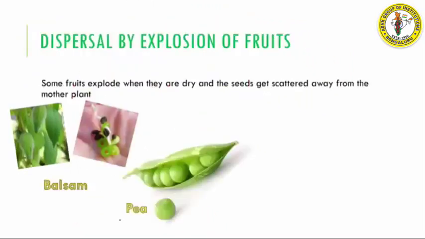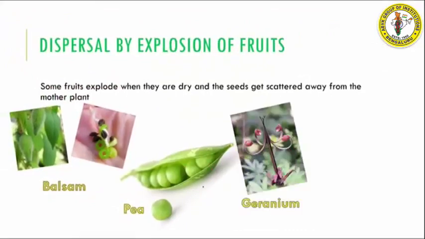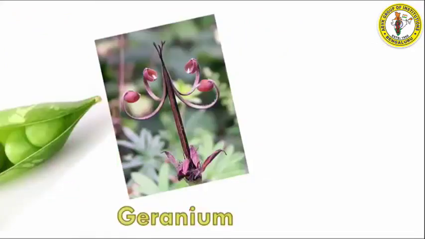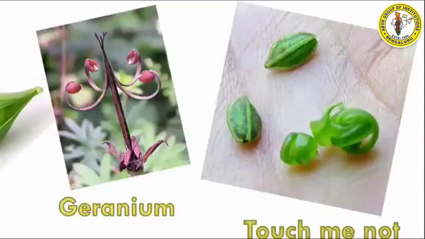Same way you see peas. The next example is geranium. If you see geranium, this whole thing will be covered. Once this fruit dries up, the pod will explode and release these seeds out of it. The last example is touch me not. This is the fruit of the touch me not. Once it explodes, again it will curl and then it will release the seeds out.